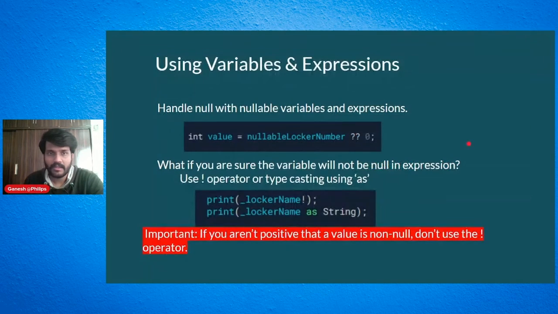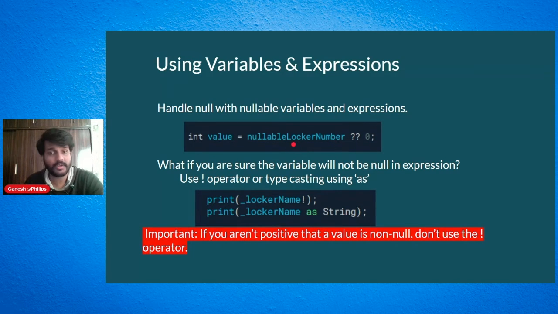Okay. So, using variables and expressions. That is the next thing. How do you handle nullable variables? Let's say you have an int value and you have to assign this nullable locker number to this value. You cannot directly assign it. If you say int value is equal to nullable locker number, that will again throw an error saying that this is a nullable value and this is not a nullable value. So what you have to do is give this expression with a question mark, in the sense that if it is null, you give it as 0. There are different ways to do that.